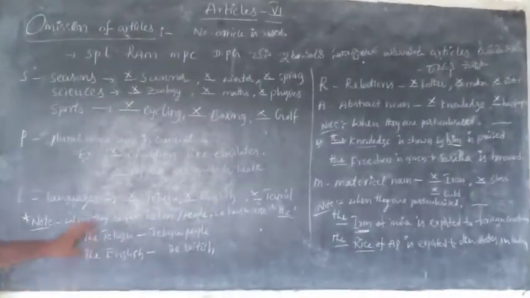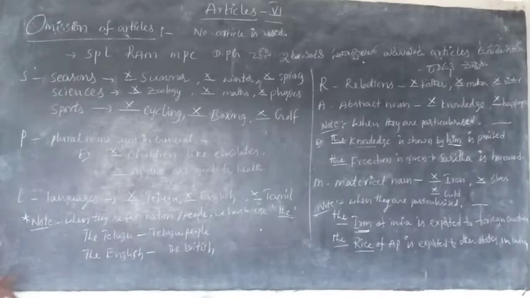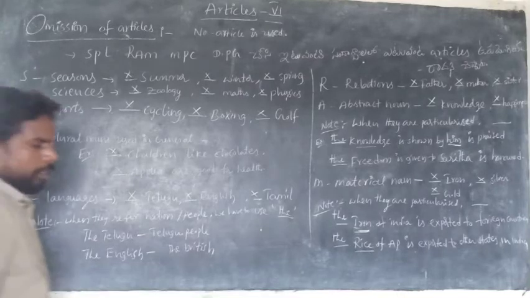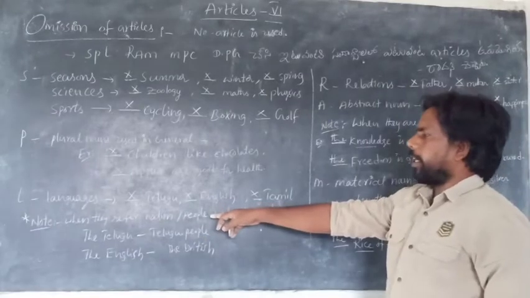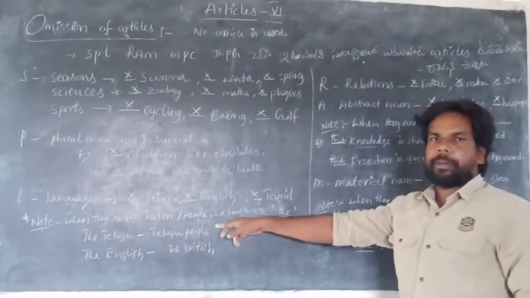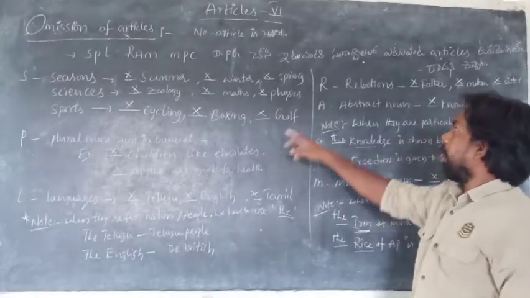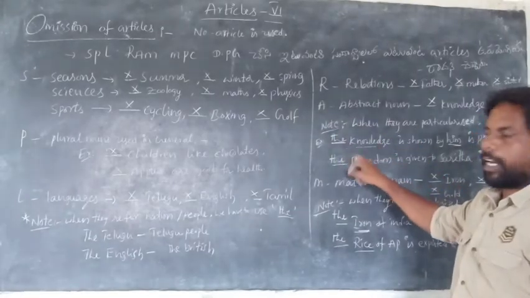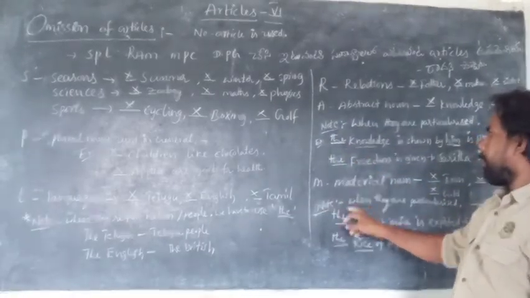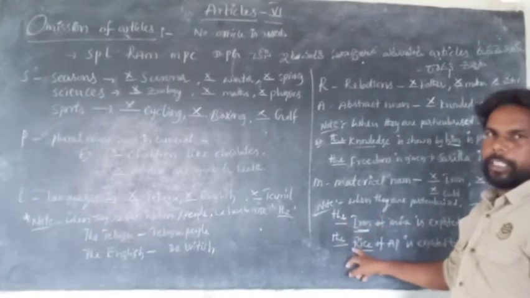So it is very important, and you have to be very careful in some cases where there is a note. Like languages: when they refer to national people, we have to use the article the. And abstract nouns, when they are particularized, we have to use the article the. Material nouns, when they are particularized, we have to use the article the.